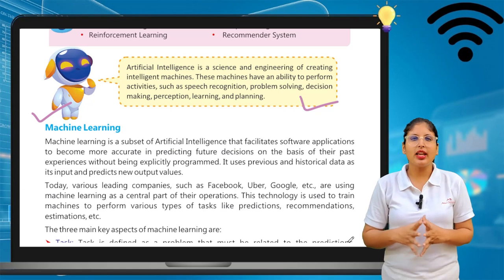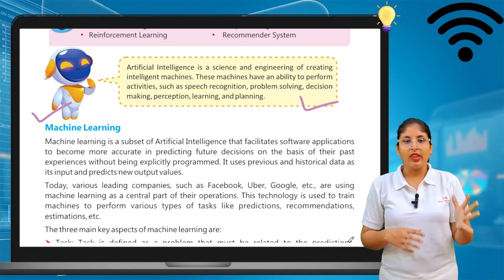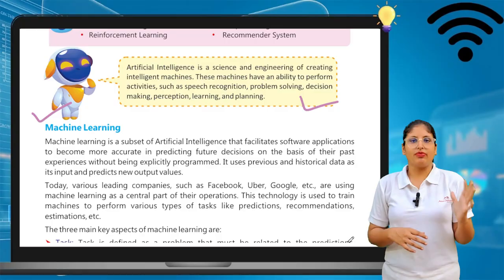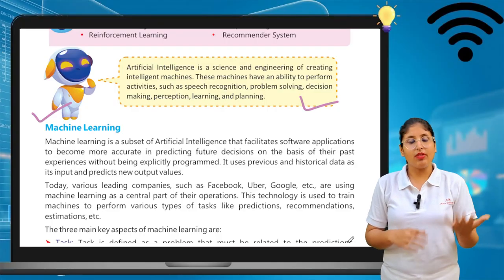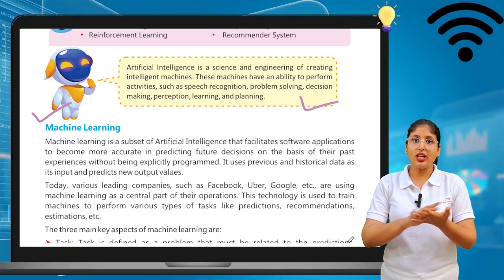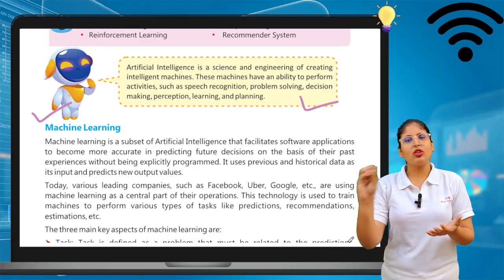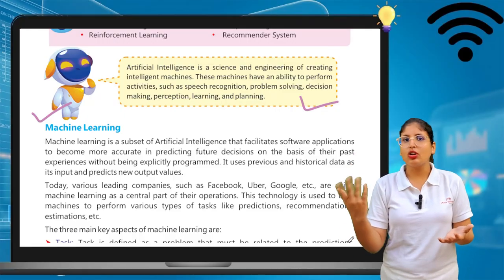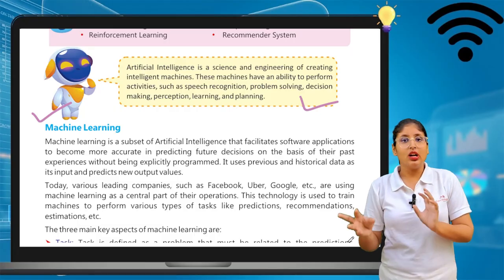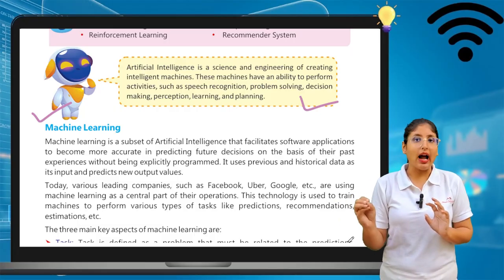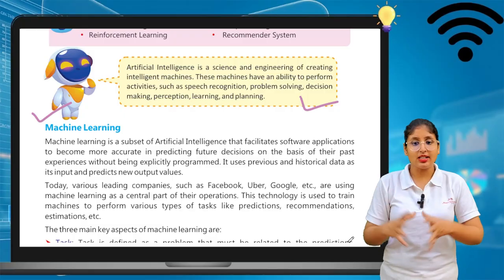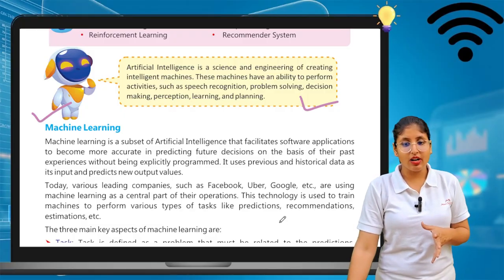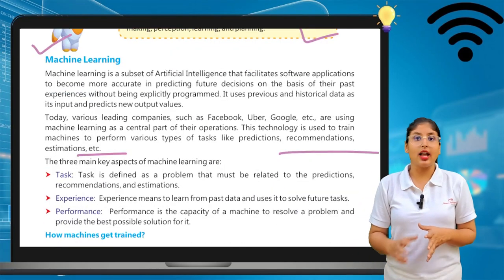Of course, nowadays we can see, if you search for anything on Google, for example, I want a purse for me, then if I search on Google, it is machine learning. The machine captures that this person needs these things. So when you watch YouTube, reels or Facebook, they also show you the advertisement of that bag. This is machine learning. Machine learning gives you predictions, recommendations and estimations. All these things we can do with the help of machine learning.